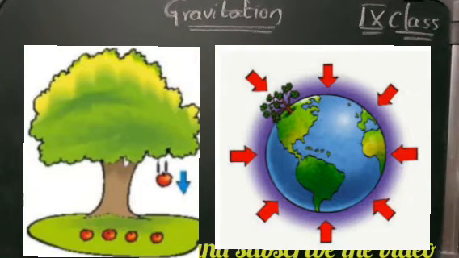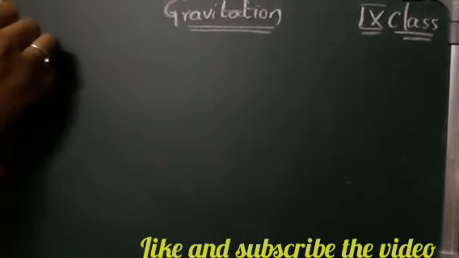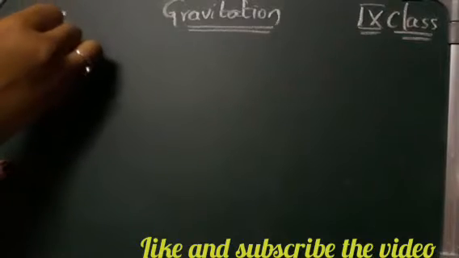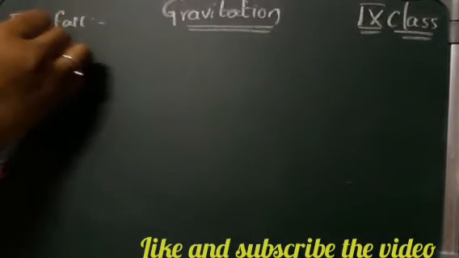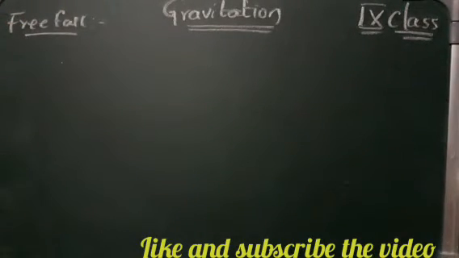In this class we'll learn about the next topic. In the last class we learned about the universal law of gravitation, isn't it? In today's class we are going to learn about free fall, and how acceleration is independent of mass. Okay, what is free fall actually?